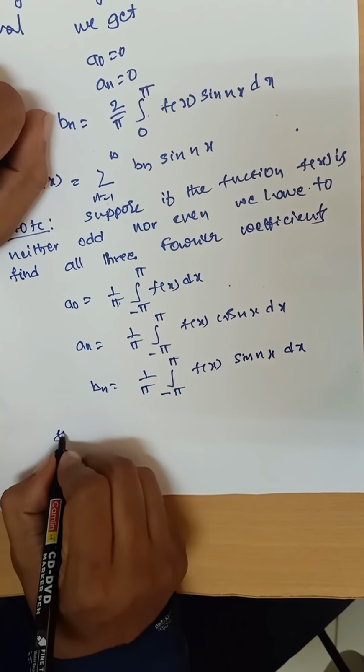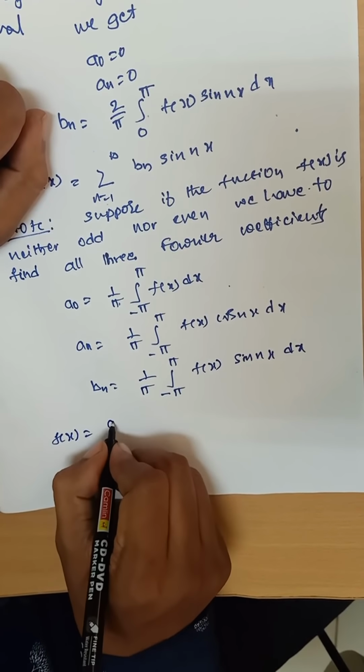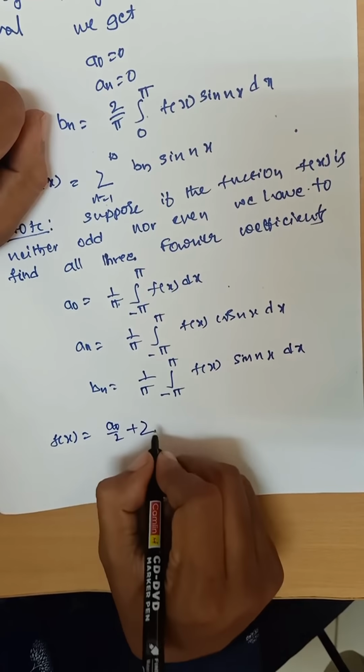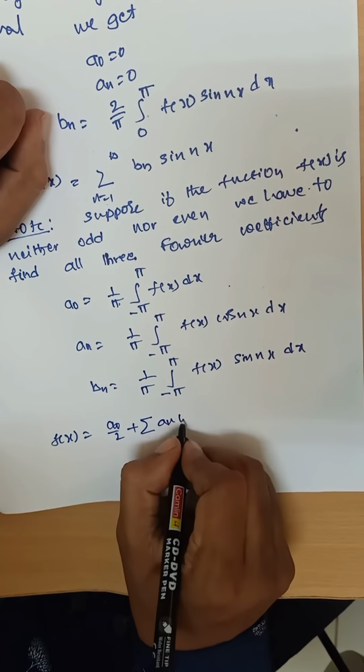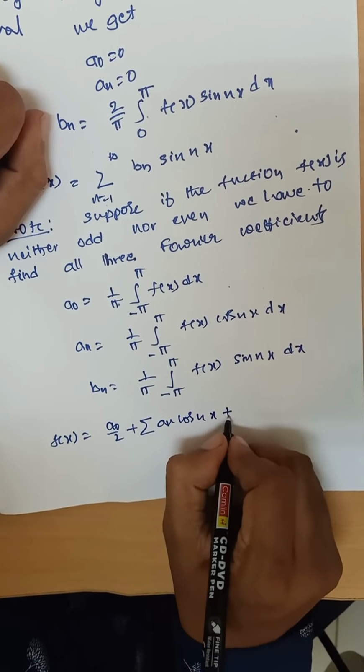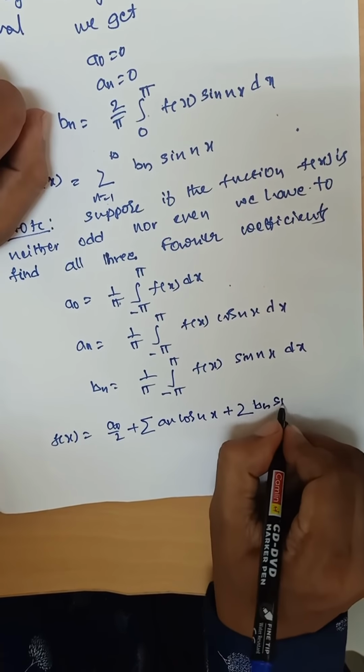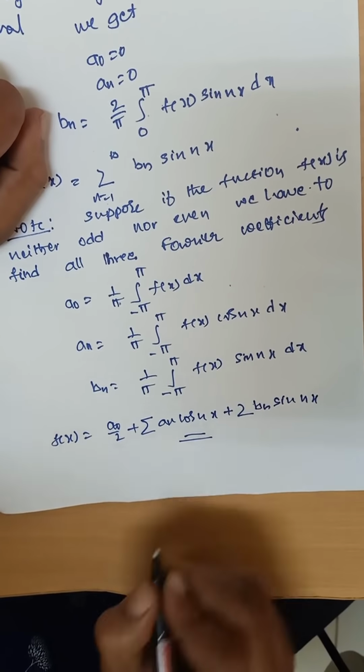You construct the Fourier series of f of x is equal to a naught by 2 plus summation n from 1 to infinity an cos nx plus bn sin nx.